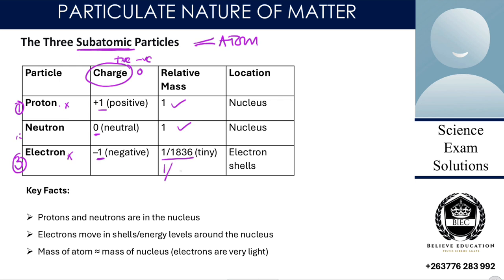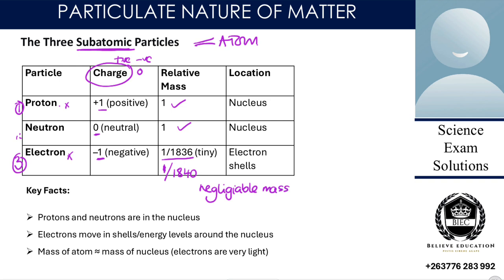Sometimes you may see it written as 1/1840 in other textbooks, and if you divide 1 by 1840 you get 0.0000 something. So in other words, it's nearly 0. If we approximate to maybe 2 decimal places, the answer will be 0. So we would say that an electron has what is known as negligible mass.